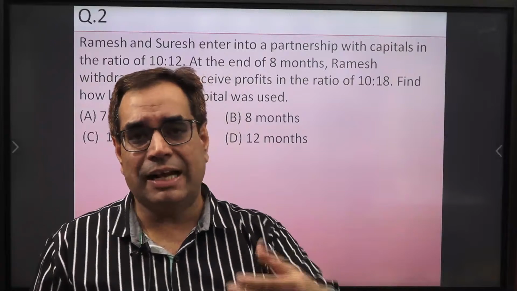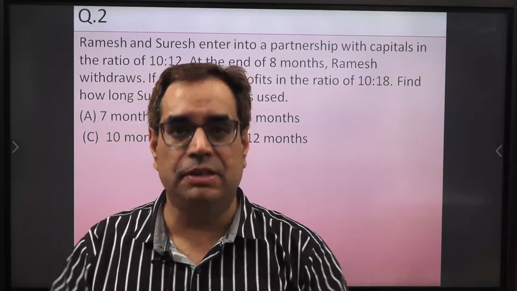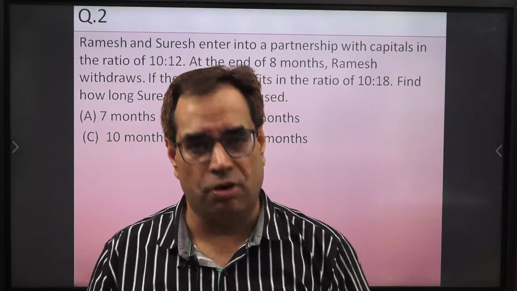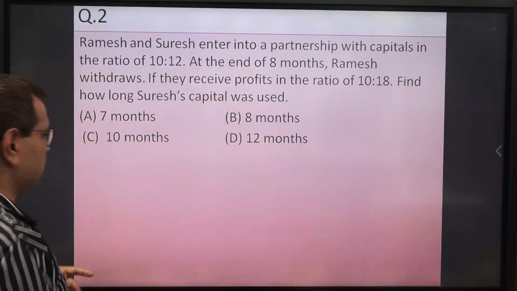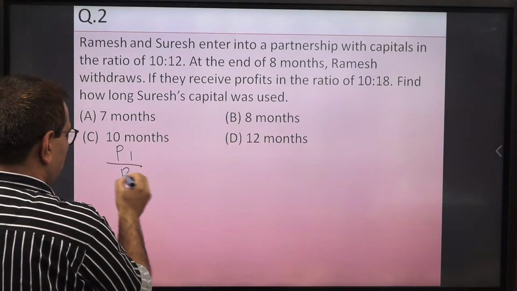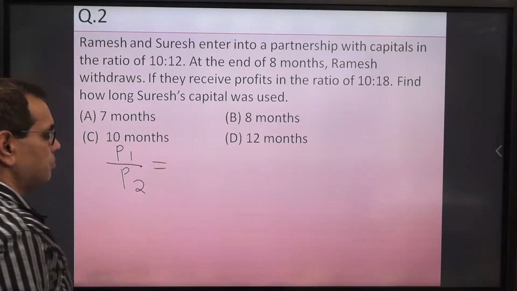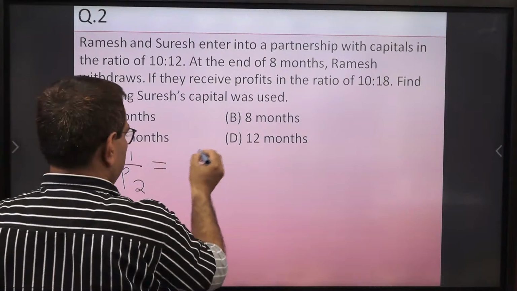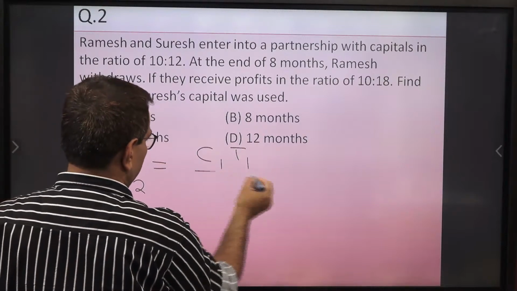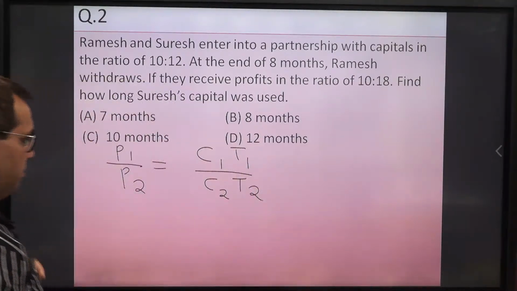At the end they get profits. How are their profits shared between them? This is the formula: profit P1 upon profit P2 is equal to C1 T1 upon C2 T2. This formula you have to remember.